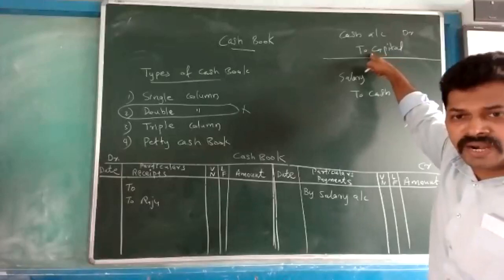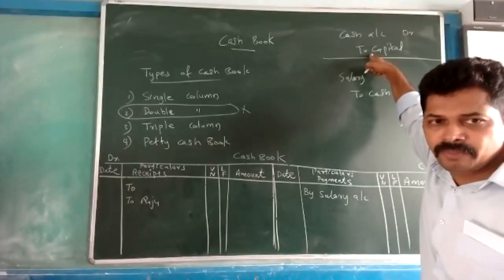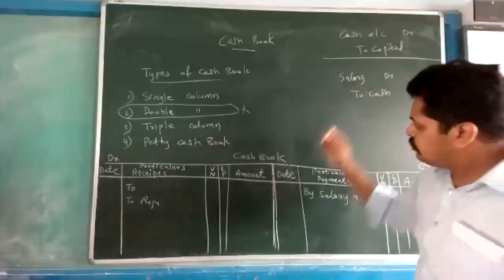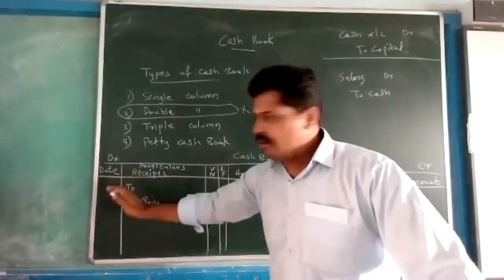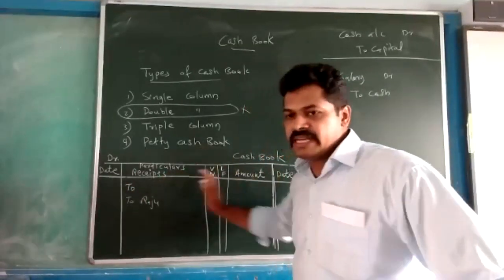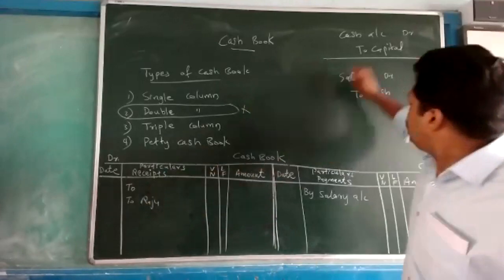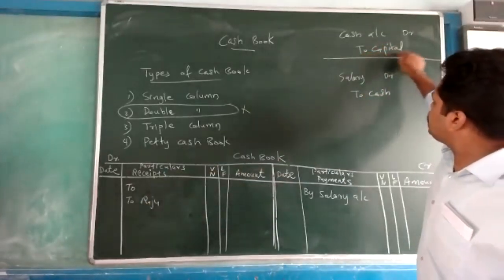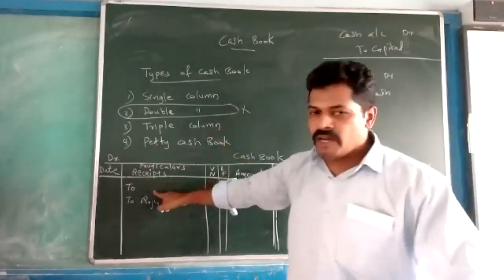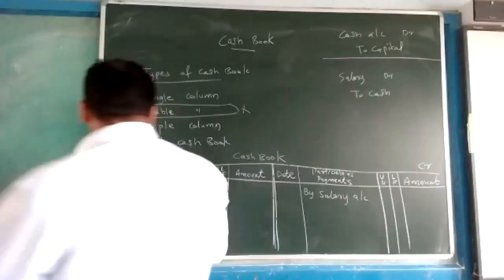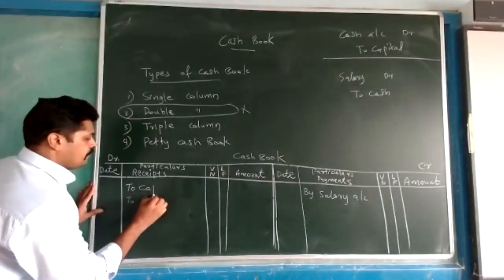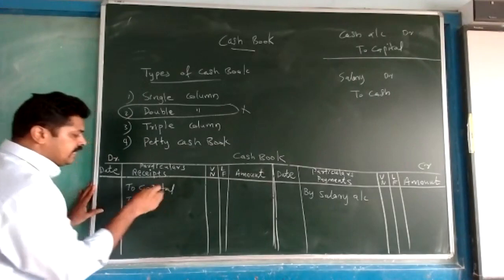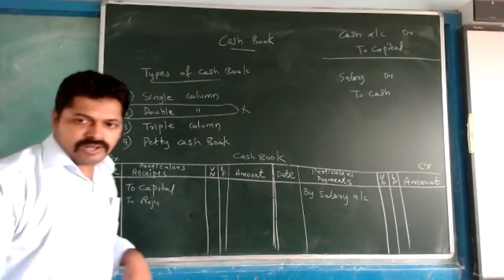This is money received. We are thinking from the side of the business, so it should come on the left-hand side, the receipt side. When we record this, the credit aspect, to capital, we write in the particulars column.